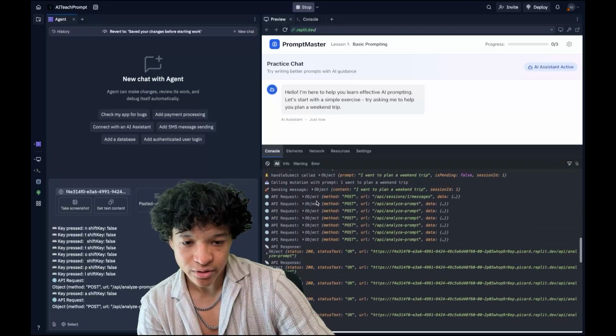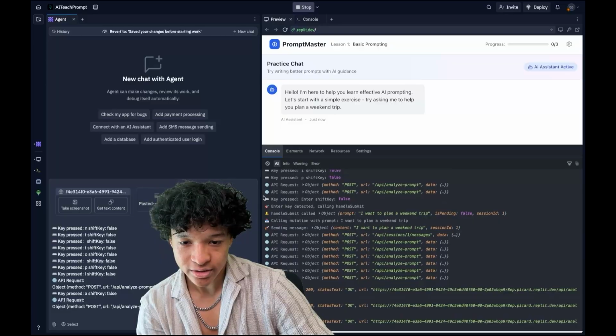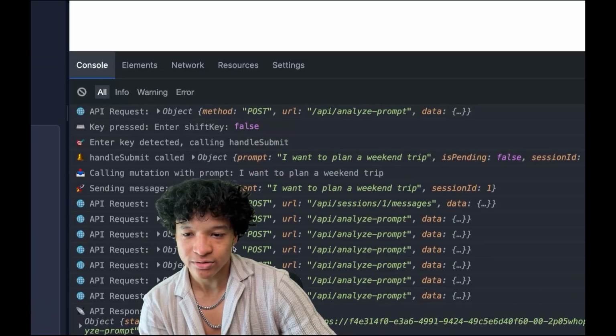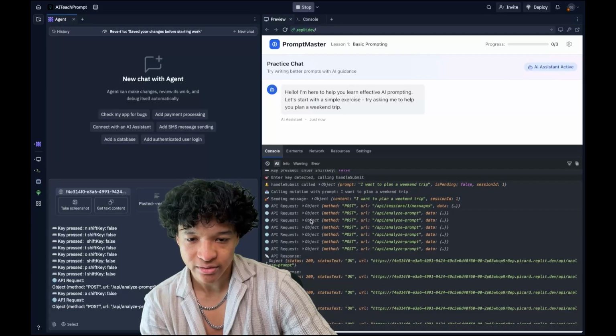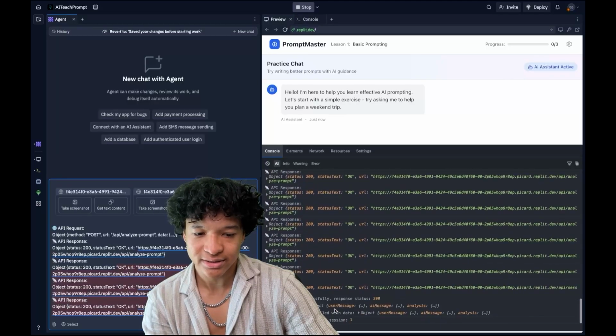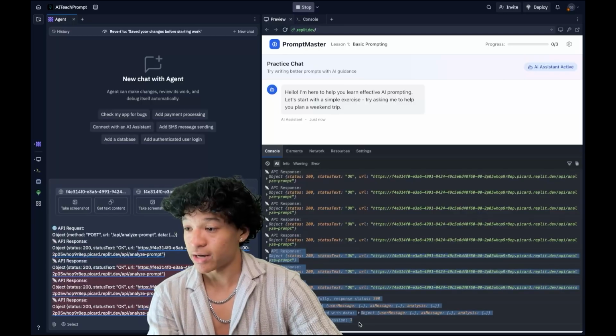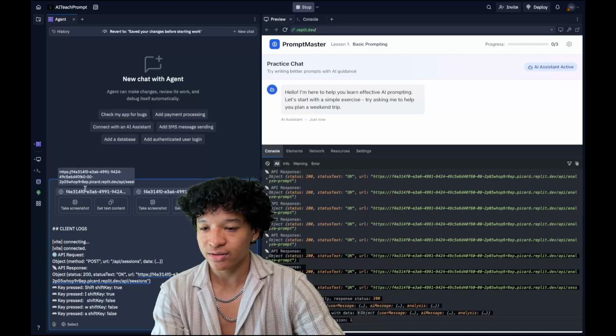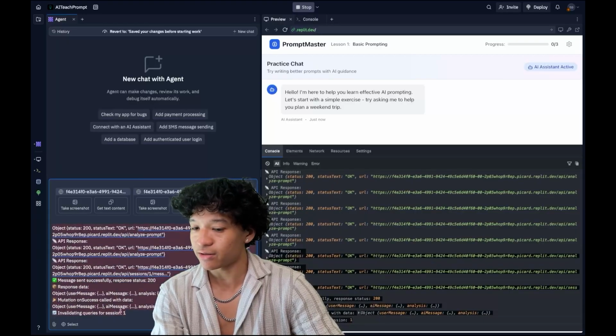So I'm going to grab these logs right here. I'm just copying the entire console, doing my best to copy the entire console so that the AI assistant can see exactly what is going on when we send in a message, right? So I pasted in all of those messages. We have the server logs pasted in there. We have the client logs pasted in there.